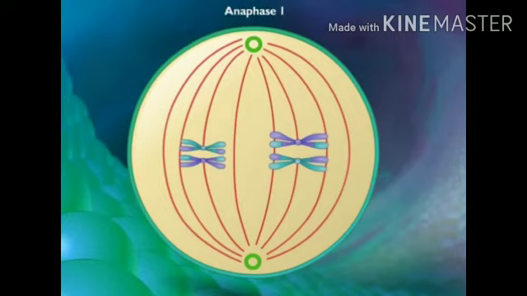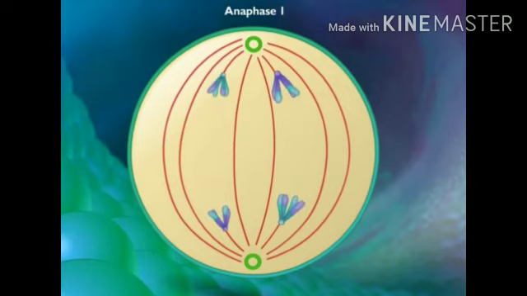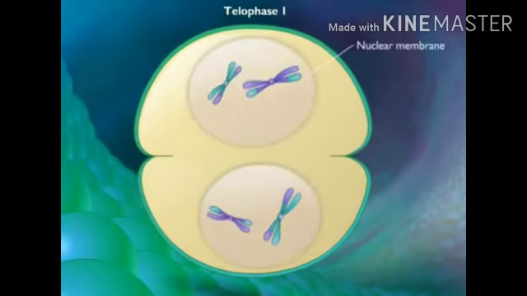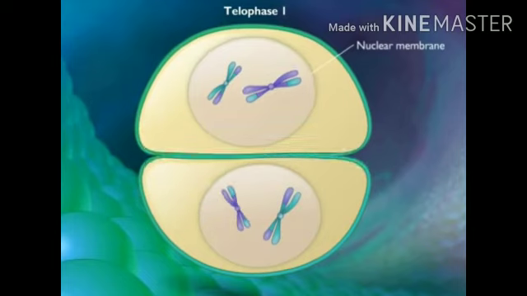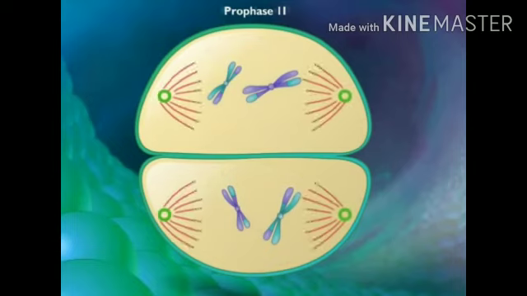Next to metaphase 1 comes anaphase 1, which is reductional. Why is it reductional? Because the homologous chromosomes are separated. Look at this, the termination occurs, and the chromosomes are moving to their respective poles. In anaphase 1, we started with 4, but now we have 2 at each pole. Look at this. Telophase 1, the nuclear membrane and nucleolus reappear, cytokinesis started, as in an animal cell, with invagination of the cell membrane. We have 2 cells now. After cytokinesis 1, we have 2 cells. In each cell, the chromosome number has already become half, 2 chromosomes only, while we started with 4.